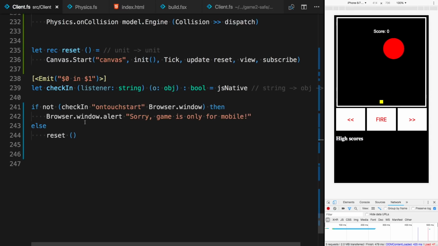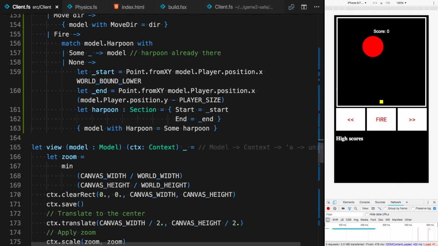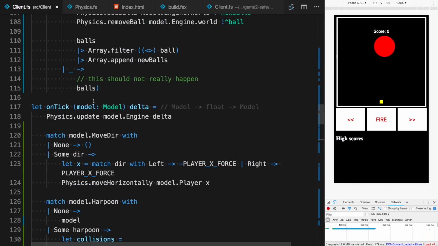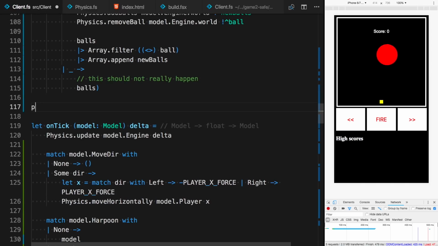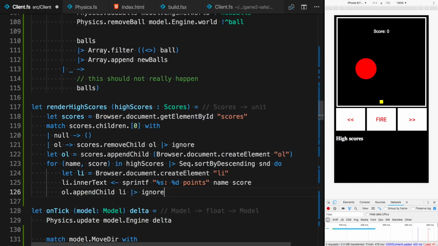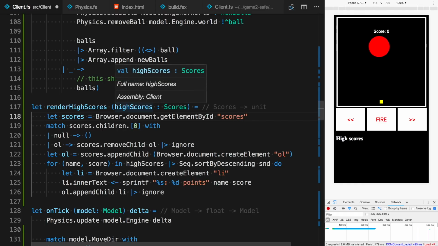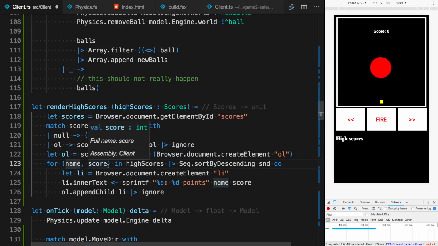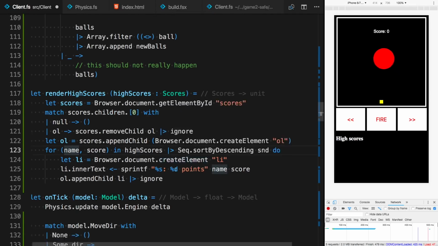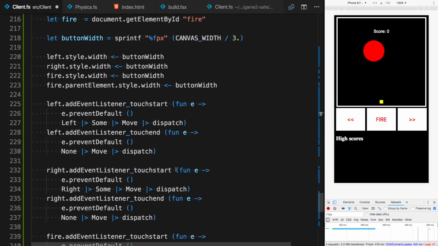And upon the start of the game, let me add a ready to use function from my snippet, which is very boring, just rendering scores. It takes a reference to this scores section in the HTML, and for each score, as you can remember, high scores were basically a list of name and score tuples. And for each of those, just create a list item and display beneath. We'll see in a second how that looks.